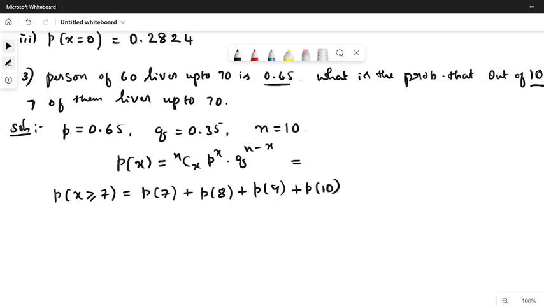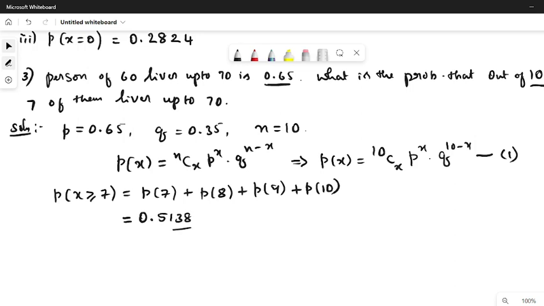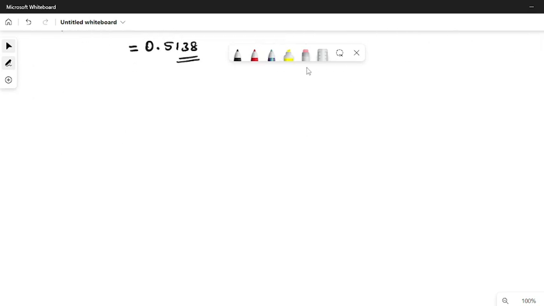You can rewrite this formula as p of x equal to 10Cx p power x into q power 10 minus x. Call this equation 1. Now first you take 7, you get p of 7, then 8, then 9, then 10. Then finally you can check that it will be 0.5138. That will be the required solution. So this completes the third problem on binomial distribution.